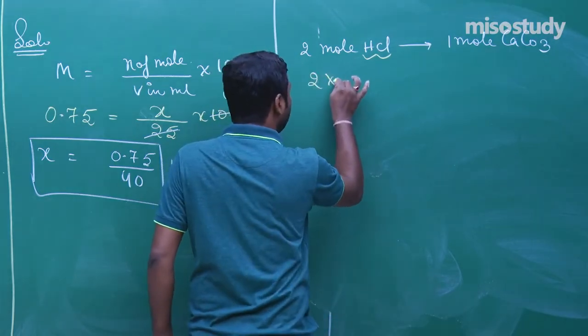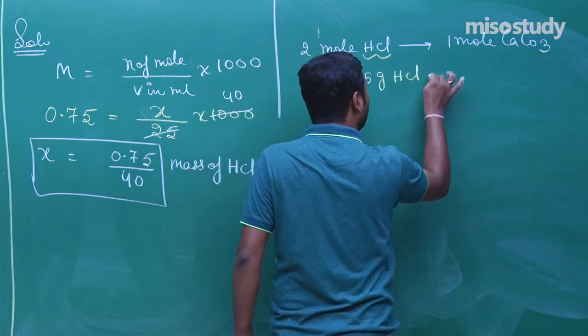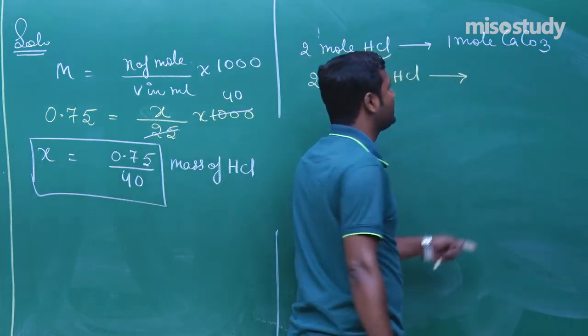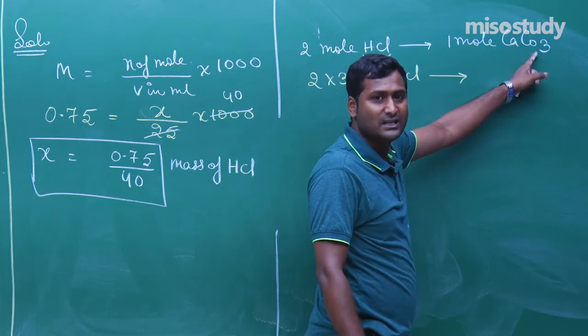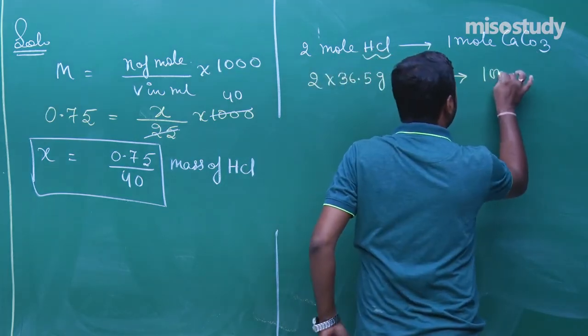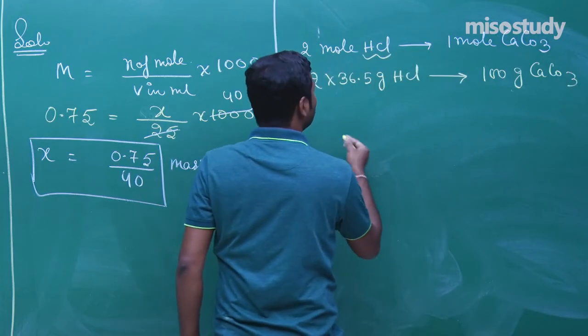So 2 into 36.5 gram HCl is required. What is the molar mass of CaCO3? 40 plus 12, that is 52, plus 48, that is 100 gram CaCO3.